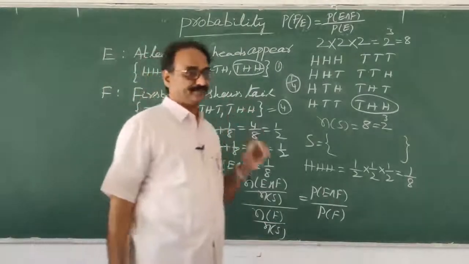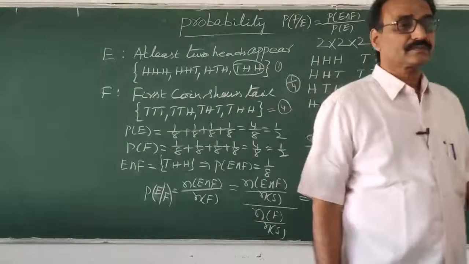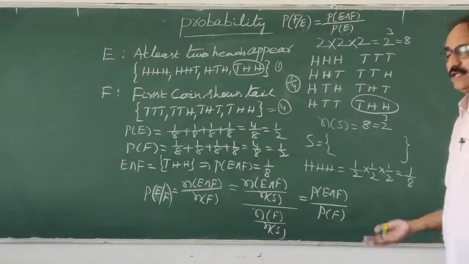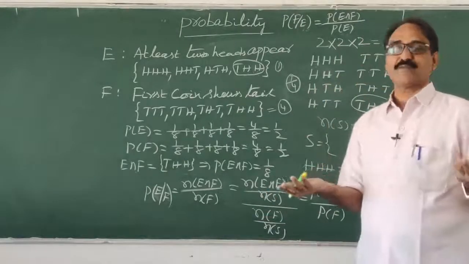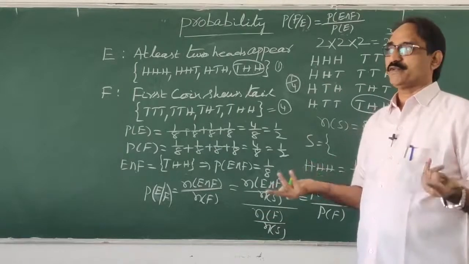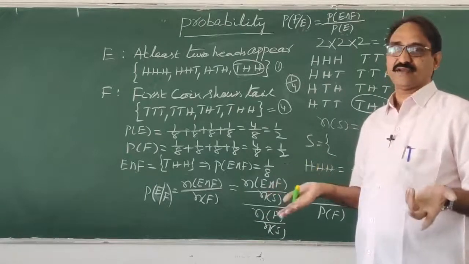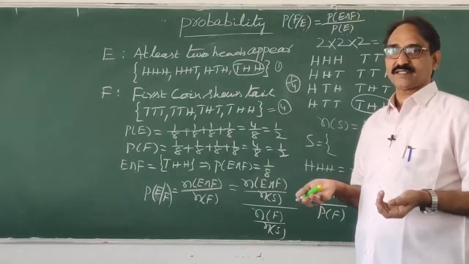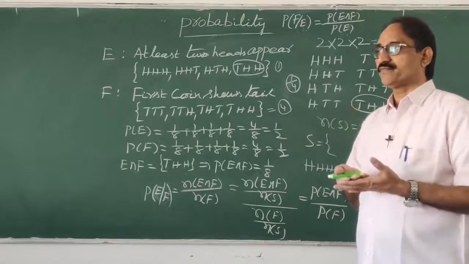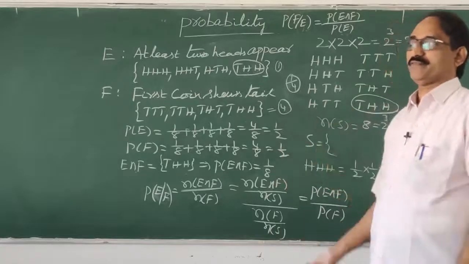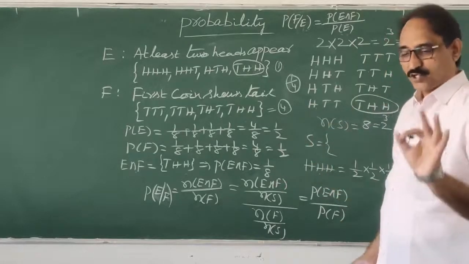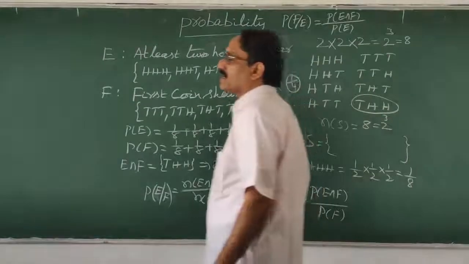That you should write. To define conditional probability, there must be a sample space, and in it there must be two events, E and F, where F cannot be an impossible event, and the probability of E given F is defined as probability of E intersection F by probability of F. So you should write this definition associated with the random experiment.